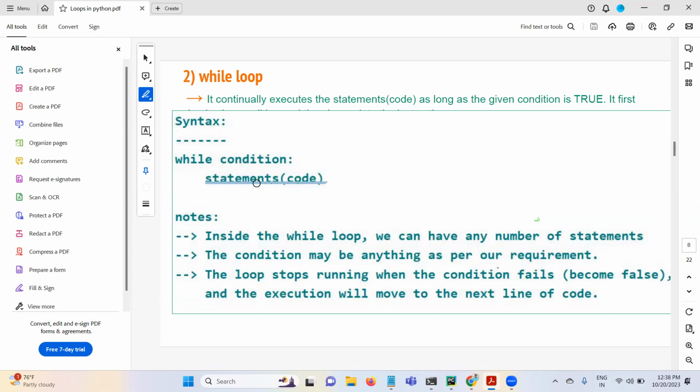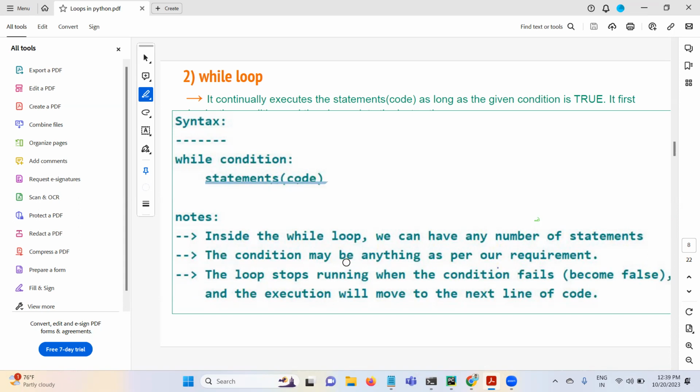Here I just mentioned a few, one line, but in reality, inside this block we can write any number of lines of code. How many lines of code totally depends on your use case criteria, right? For example, you want to apply some business logic for every item in the loop. In that case, this could be 10 lines, this could be 20 lines. We don't know. It totally depends on the business case.